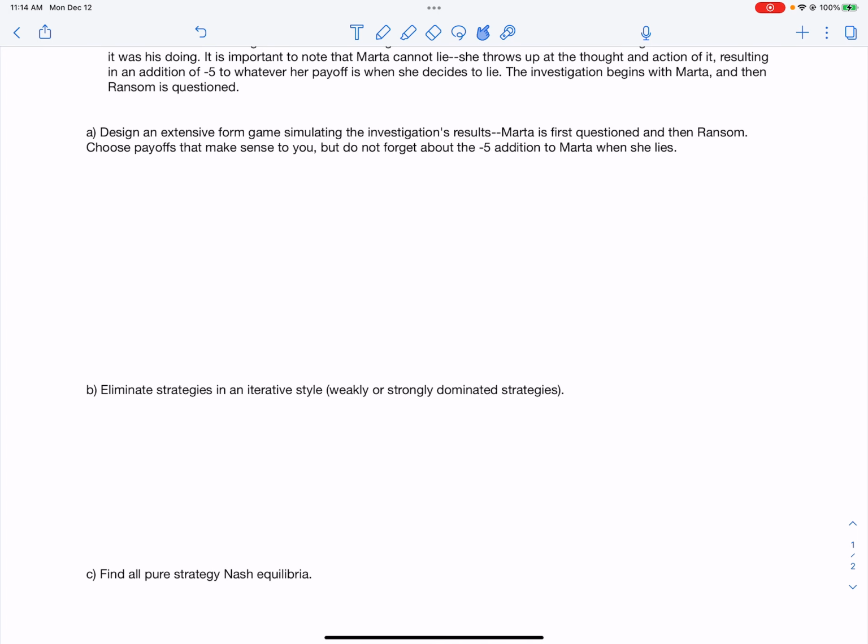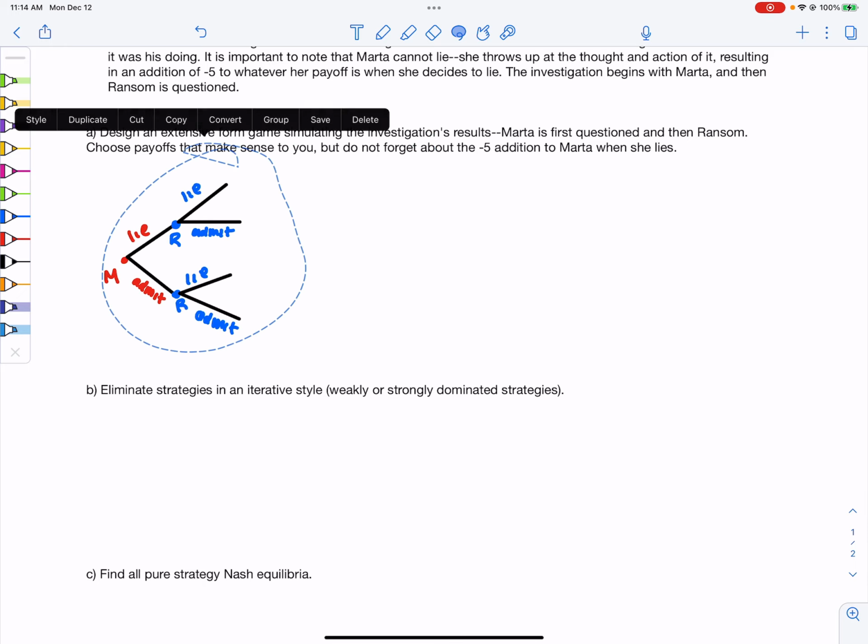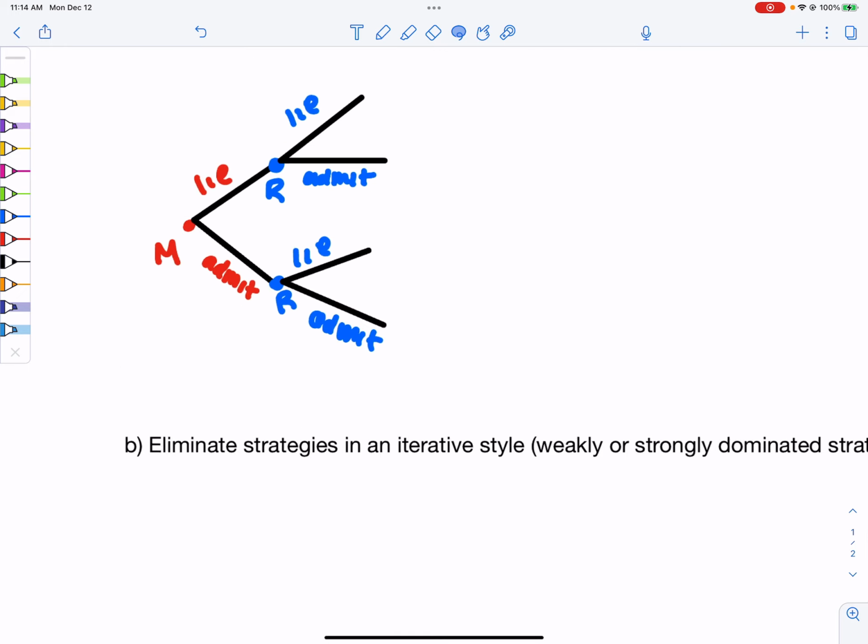Our first question is, design an extensive form game simulating the investigation's results. Marta's first question and then Ransom. Choose payoffs that make sense to you, but do not forget about the -5 addition to Marta when she lies. So I already went ahead and created the extensive form game to save us some time.